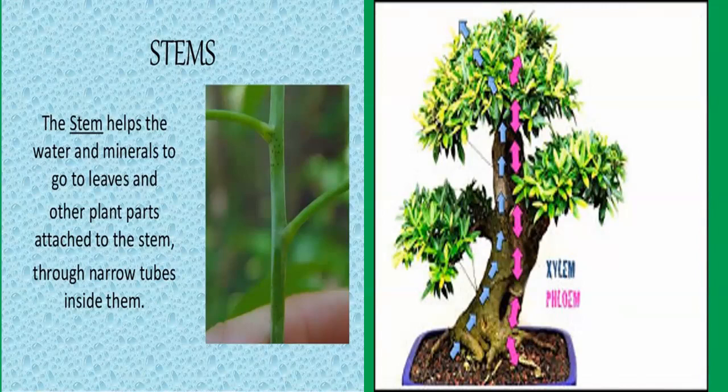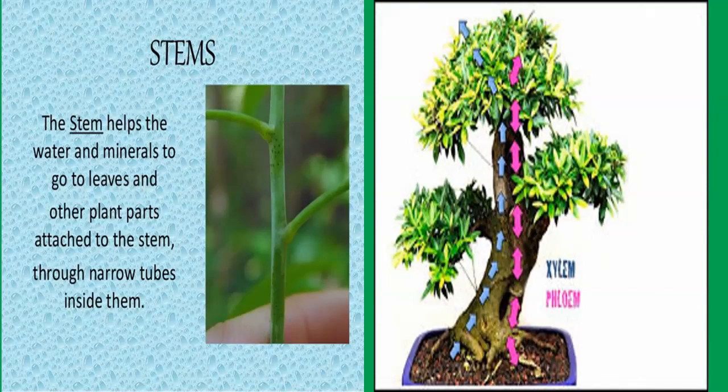Some of the important functions of the stem are: stem holds the plant upright, or we can say stem makes the plant stand erect. Second function, the stem of plants carries water and minerals from the roots to the leaves and other parts of the plant. Next function, the stem carries the prepared food from the leaves by the process of photosynthesis.